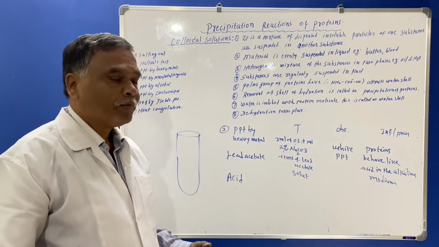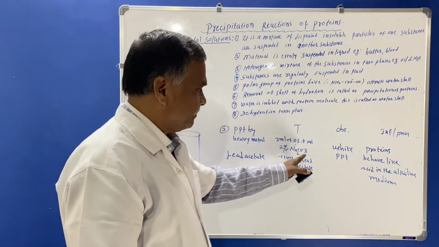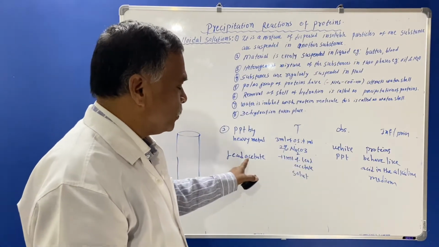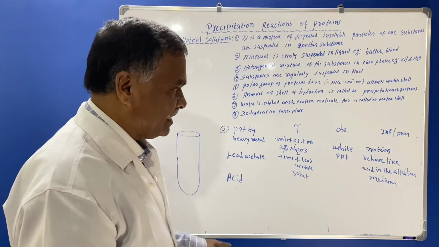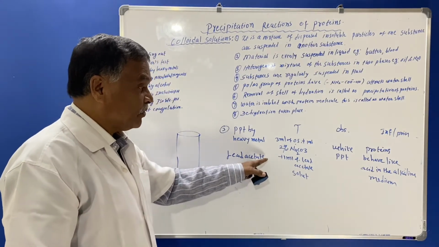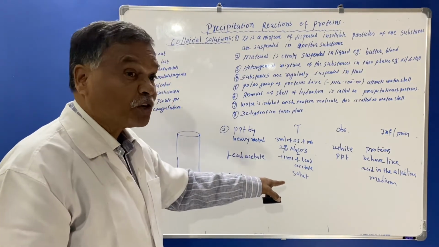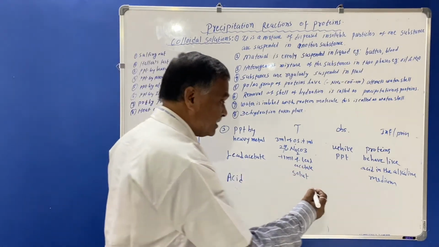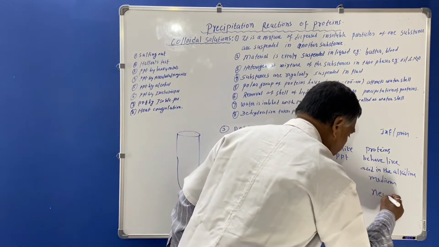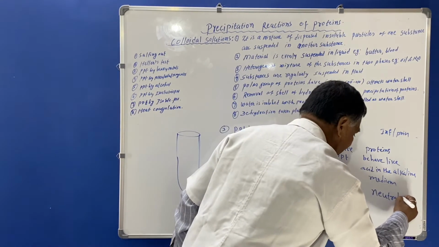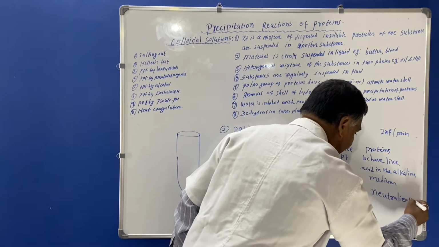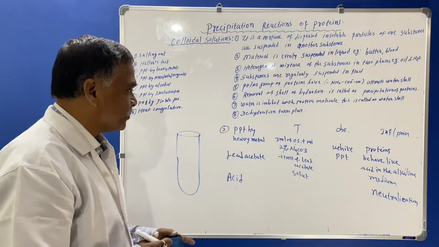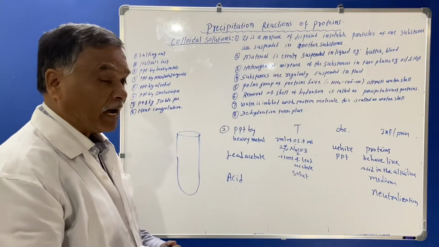It is alkaline. So whenever alkali is added, the protein becomes acidic in nature, and this negatively charged protein will be neutralized with the help of the positive charge of lead acetate. Here the process of neutralization takes place.